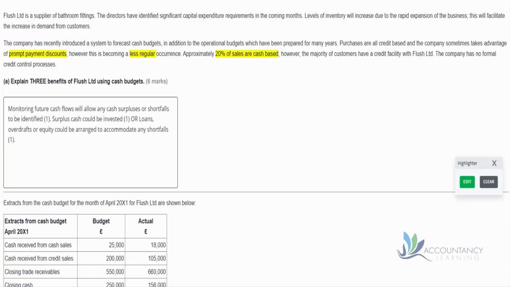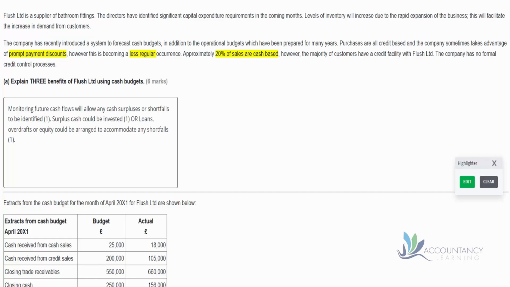Now also in the suggested solution it says that monitoring future cash flows will allow any cash surpluses or shortfalls to be identified. Well, given that we're growing the business, I think surpluses are less likely, but it's a possibility. And then it tells us that surplus cash could be invested. Again, seems unlikely for Flush. But if we'd have insufficient cash, then loans, overdrafts, or possibly we need to sell some more shares. So we need more equity to accommodate any of those shortfalls.